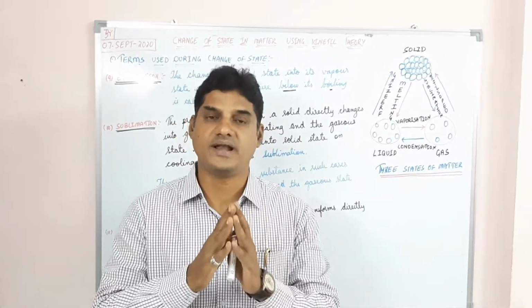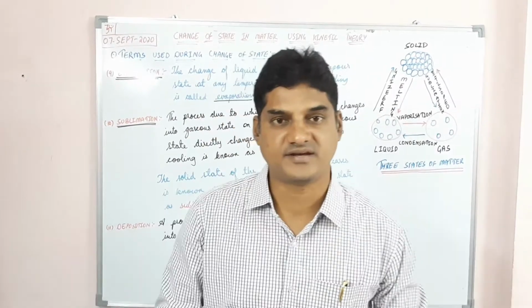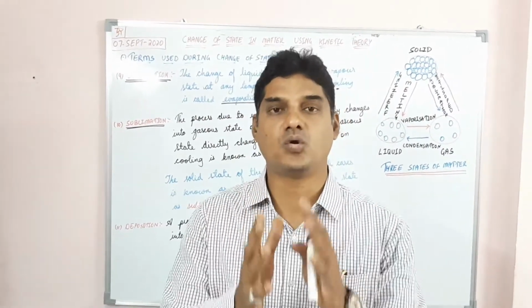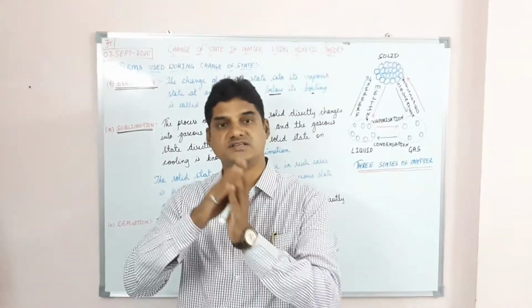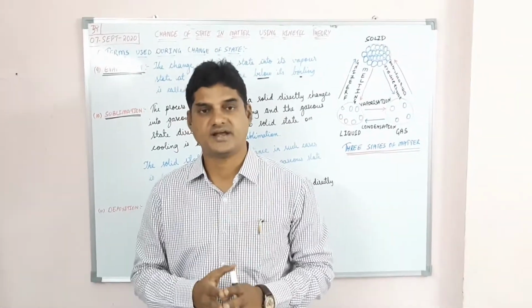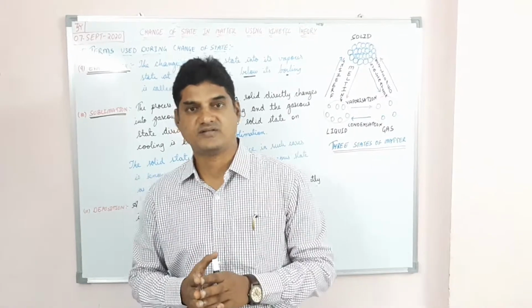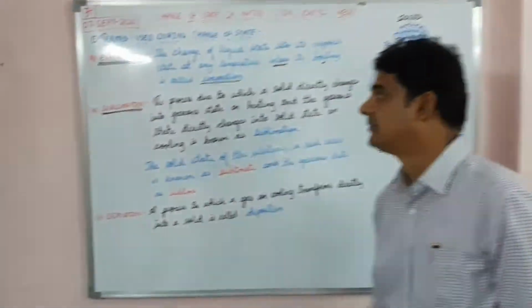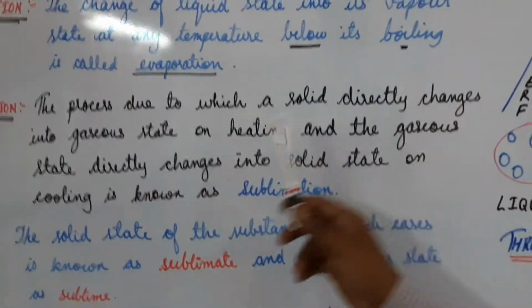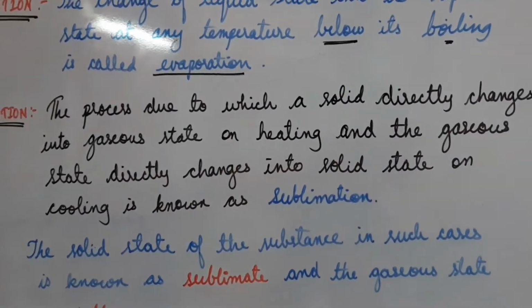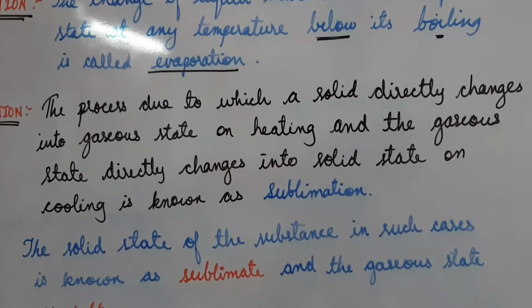So the solid has changed directly into gaseous state without going into a liquid state. When a solid changes directly to gaseous state without going into a liquid state on heating, we call it sublimation.